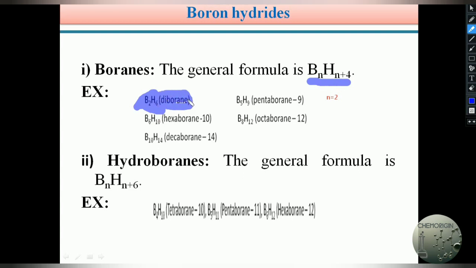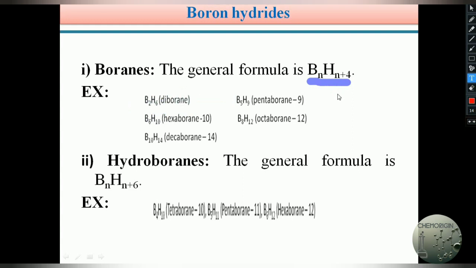Students, this is very important. In the coming slides we will discuss the preparation of diborane and the structure of diborane. This is very important, students. You can read about this diborane very thoroughly and concentrate on this concept.